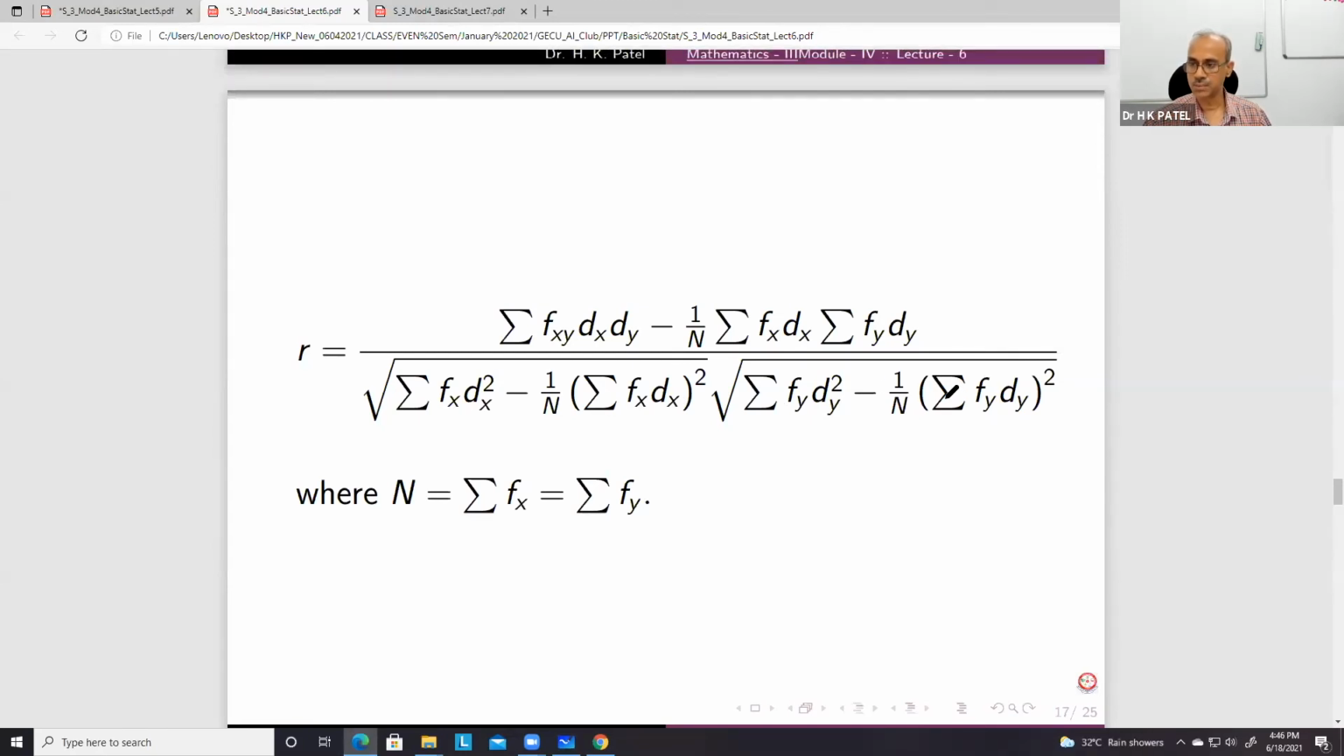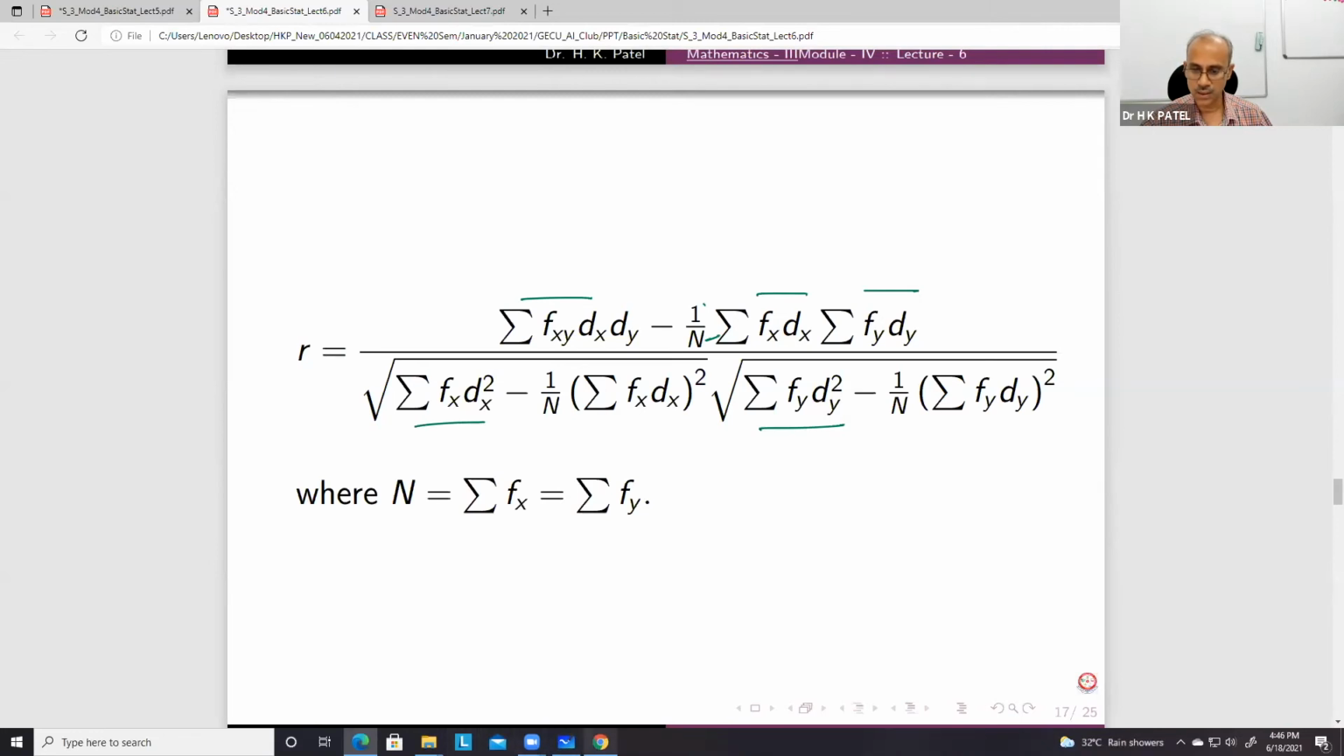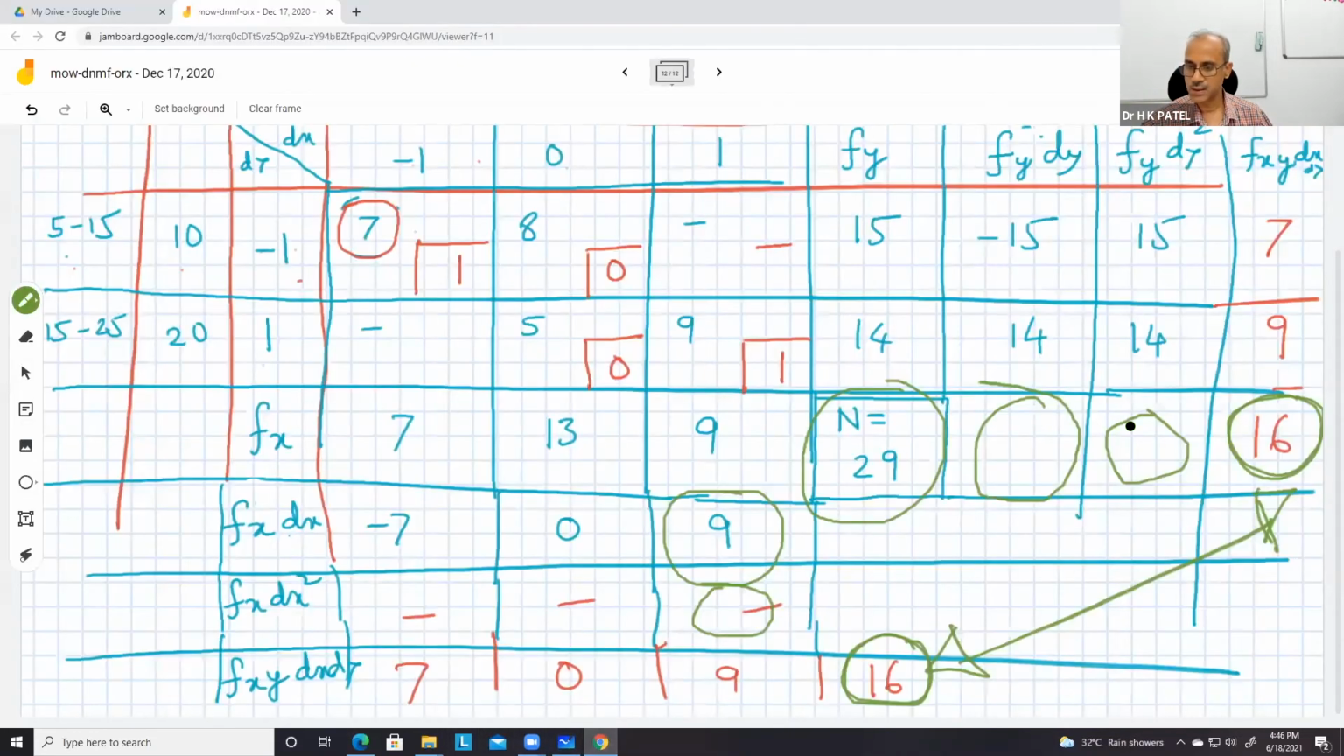No, these are the same, summation fy dy, summation fy dy. So you can see that you need this one, this one, this one, and then n. So 1 2 3 4 and 5 6. These 6 numbers we required. So these 6 numbers are actually 3 for y and 3 for x: fx dx, fx dx square. So 2 for x actually, and 4 for y, you can see 1 2 3 4, 1 2. So these 6 numbers we required.